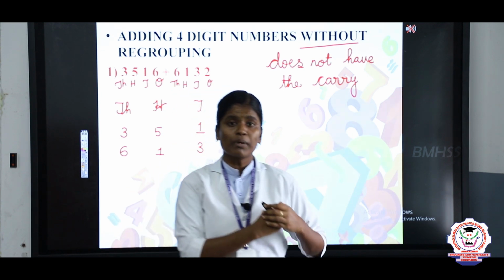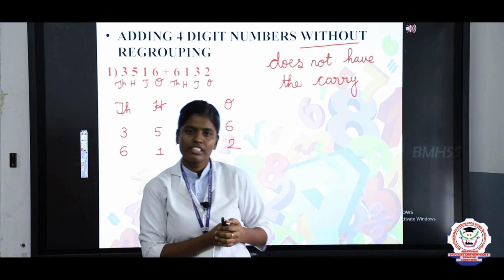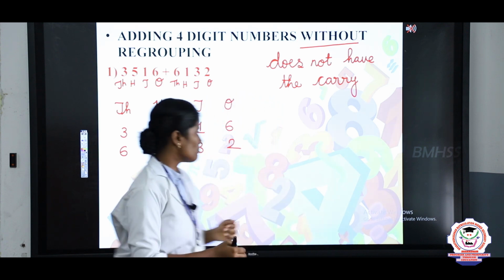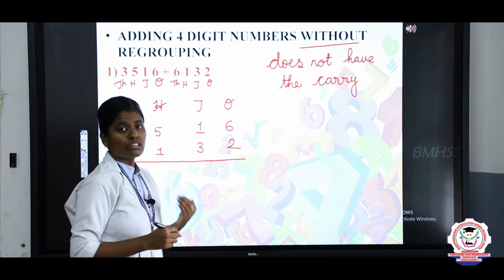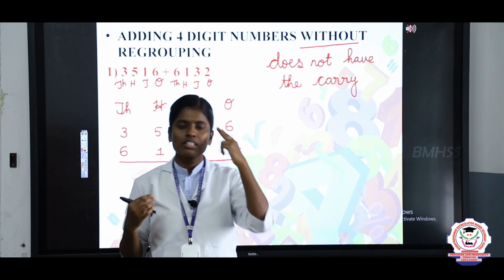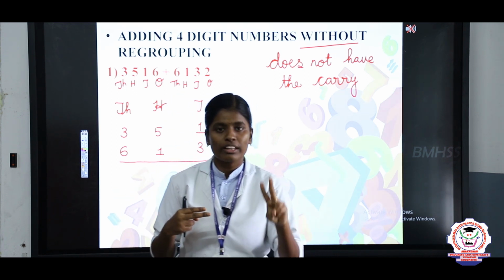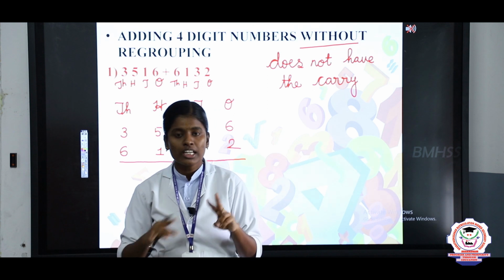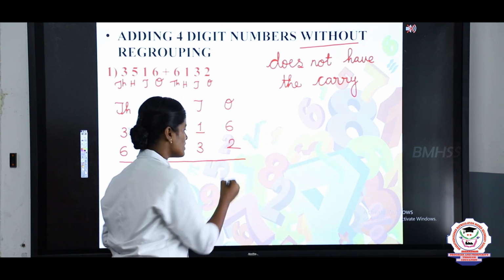While adding the numbers, first you should start with the ones place, that is the right side first number. Here we have 6 ones plus 2 ones. Keep 6 in the mind, 2 on the fingers. 6, after that 7, 8. So the answer is 8 ones.